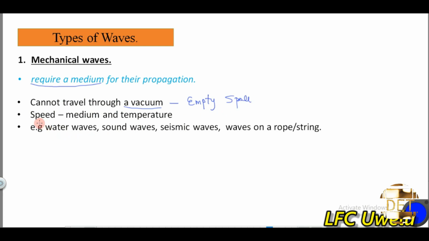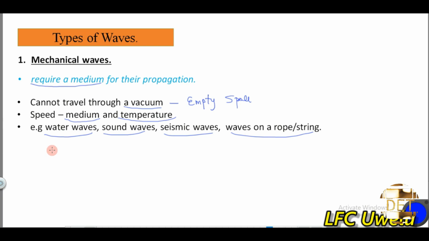So the speed of a mechanical wave depends on the medium and the temperature of the medium. So there are two things that determine the speed of a mechanical wave: the medium itself, where the wave travels, and the temperature of the medium. Examples of mechanical waves are water waves, sound waves, seismic waves, and waves on a rope or string. All these require a material medium for them to travel or for the wave to be propagated.